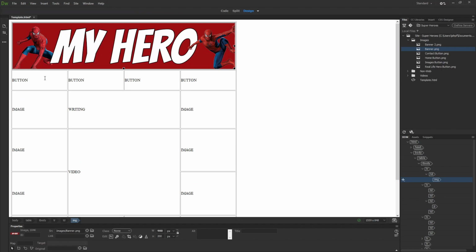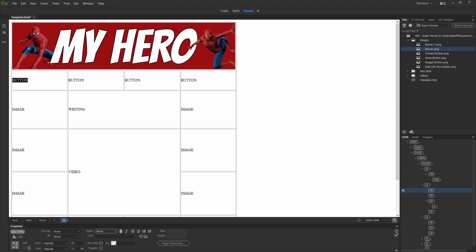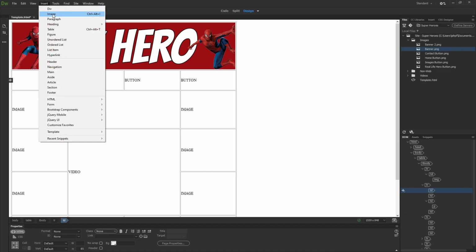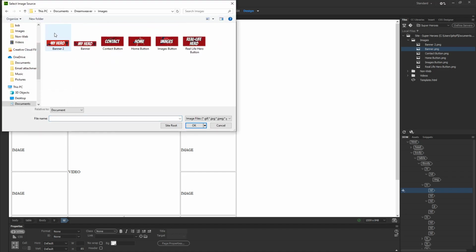Very simple. The other way that you can do this, so if I get rid of this button, so if I didn't have this over here for whatever reason, I can go to insert up the top, image, and then I can select the image from my folder.